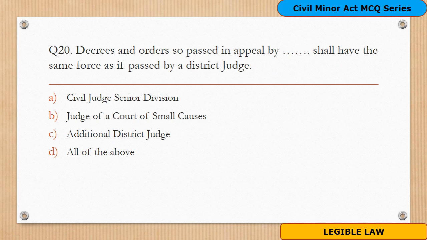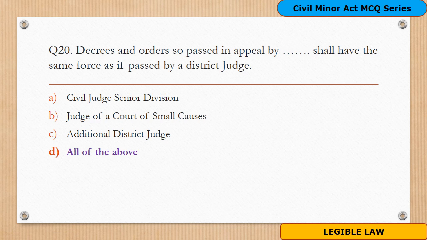Question number 20. The decrees and orders passed in appeal by ---- shall have the same force as if passed by a district judge. And the options are A. Civil Judge Senior Division, B. Judge of a Court of Small Causes, C. Additional District Judge, and option D. All of the above.